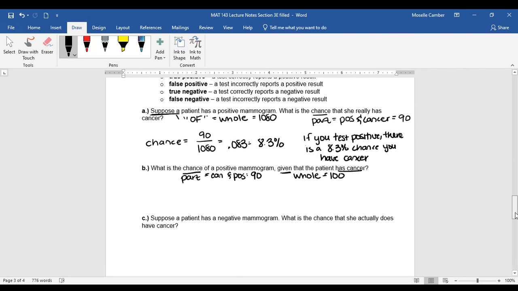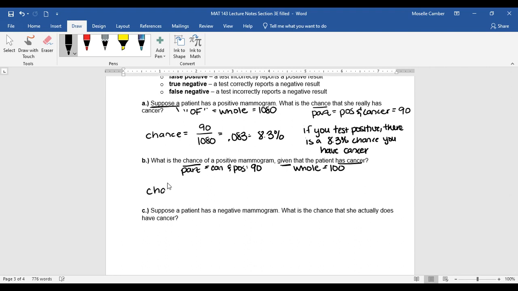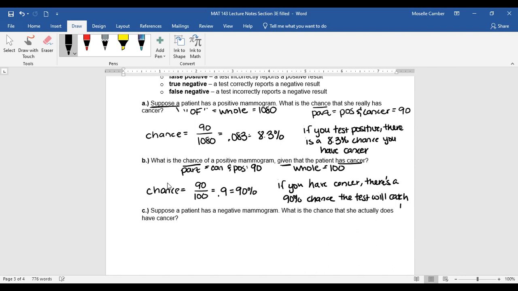So to get the chance, we're going to take our part and divide it by the whole. So you get 0.9, which is 90%. So what this means is if you have cancer, there's a 90% chance the test will catch it. Which is good news, right? So if you have the cancer, you want it to catch it.